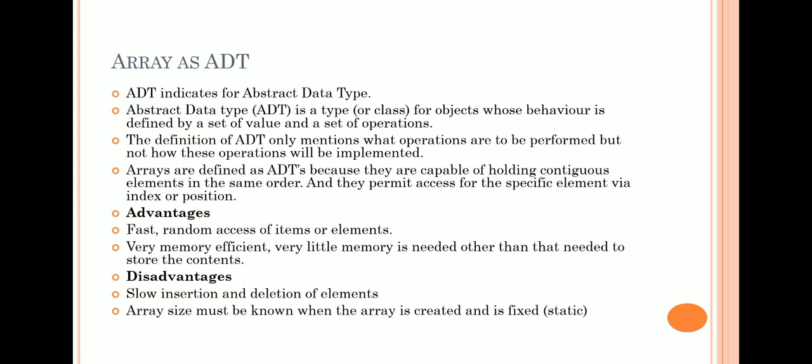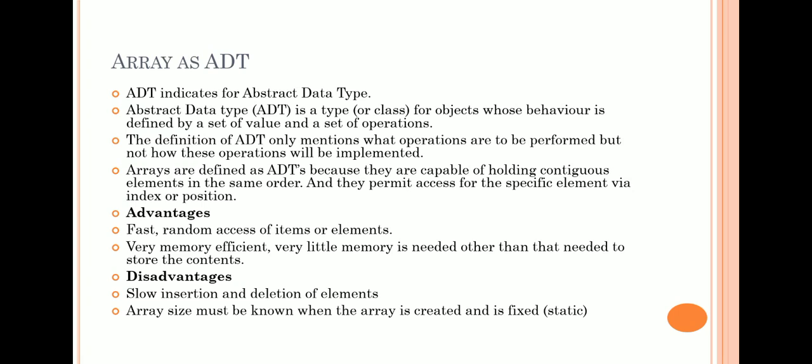So arrays are also implemented as ADT because they are capable of holding contiguous elements in the same order, and they permit access for a specific element via index or position. That is, by storing the elements contiguously, we can access those elements using the index of that element. We can implement different operations on that array without knowing how the operations are performed.